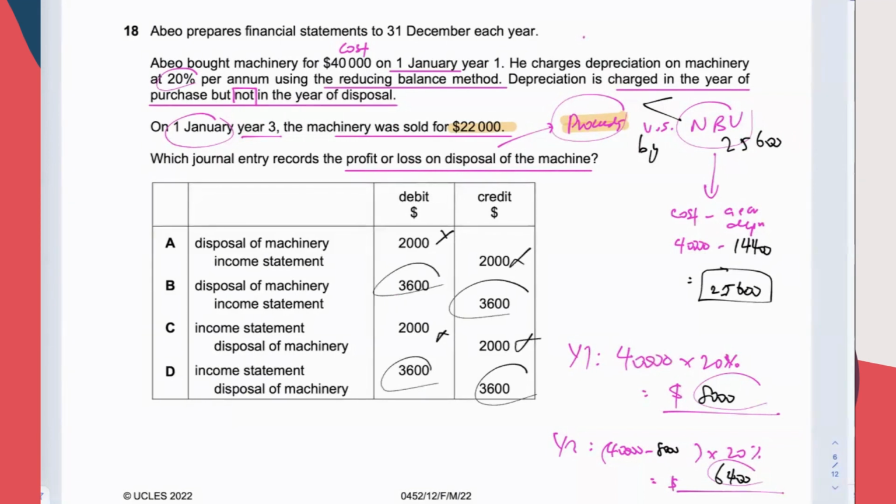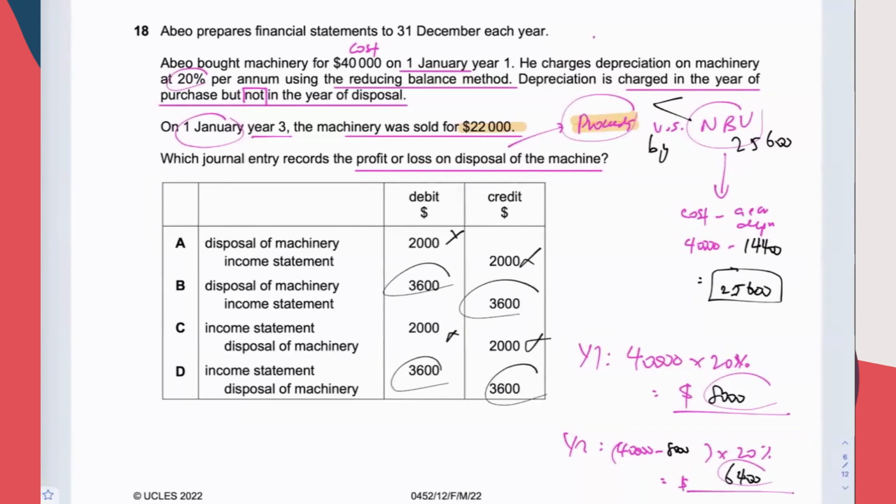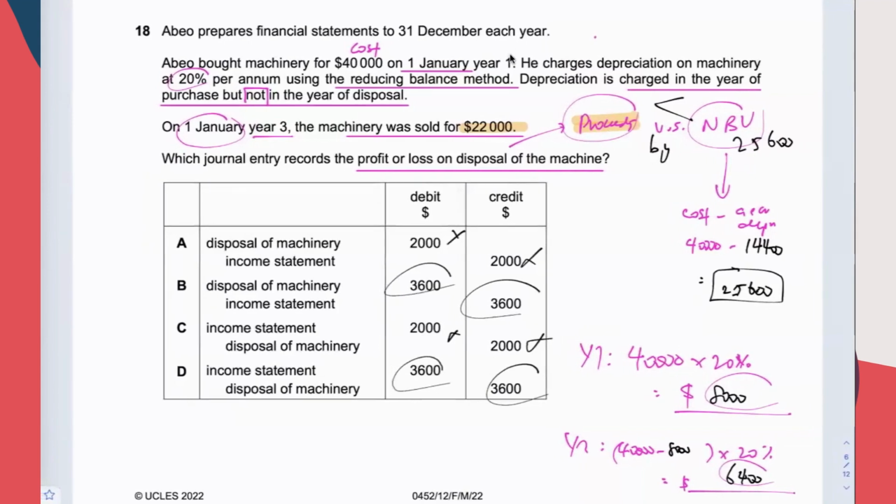But in the first place, you have to know how to determine, otherwise you may not have the idea how to get the number. Have to find two numbers. Find proceeds. Find net book value. See which one is bigger than the other. So net book value greater, therefore it's a loss. To find the loss, take the bigger number minus the smaller number.